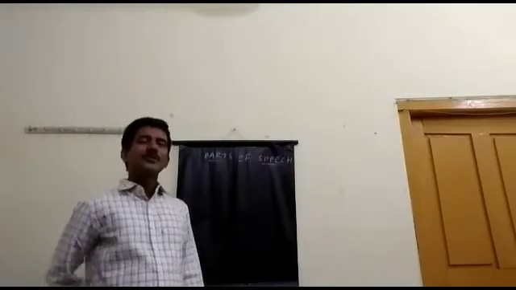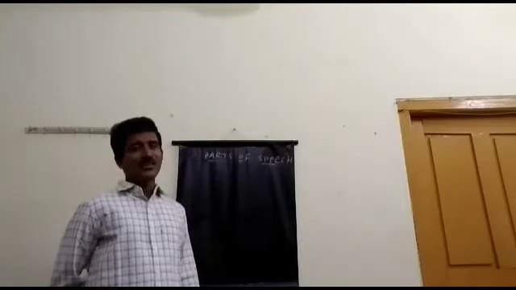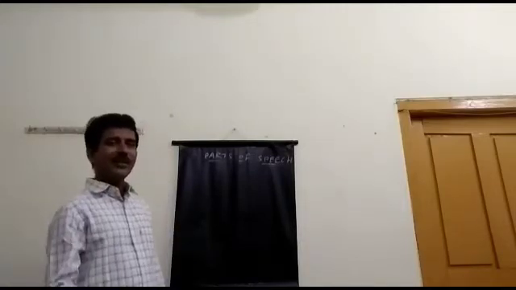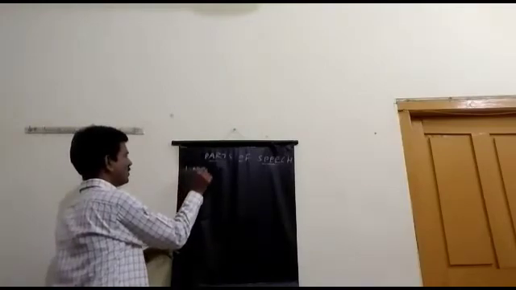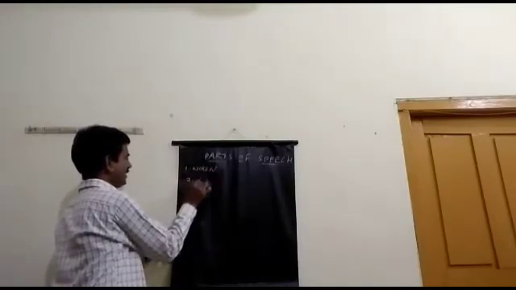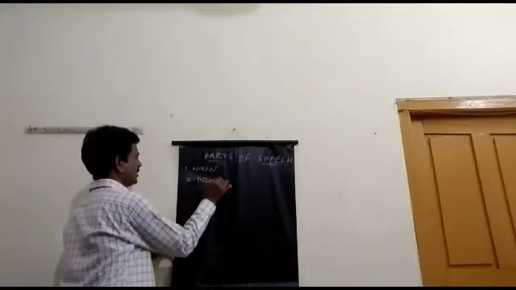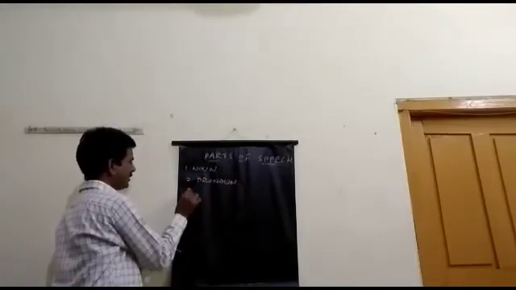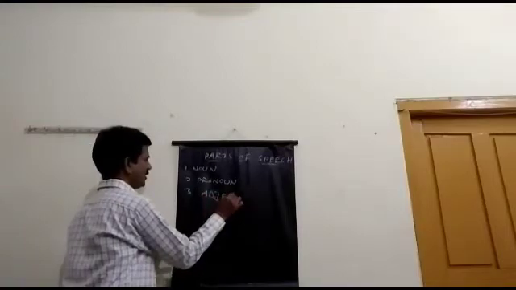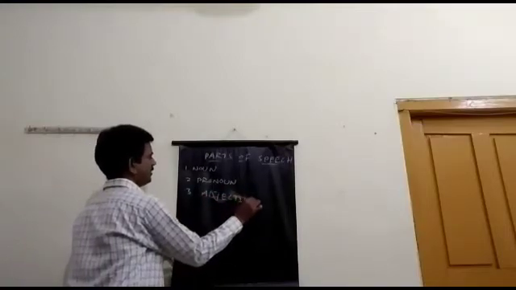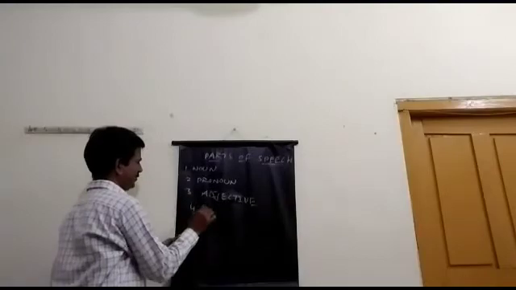How many parts of speech are there in the English language? There are 8 parts of speech. How many? 8. What are they? Can you name them? Very good. First, noun. Next, the second one is pronoun. And the third one is adjective. And the fourth one is verb.